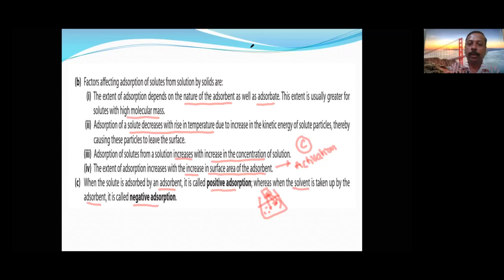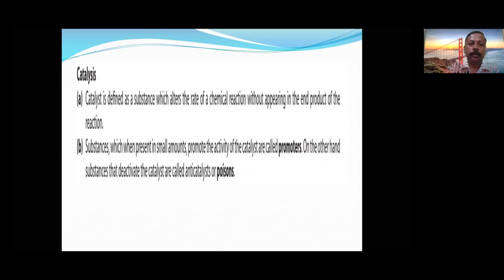Now let's see the next one. Catalysis. Next topic is catalysis. We have successfully completed adsorption without leaving a single topic. All examination points are completely revised.